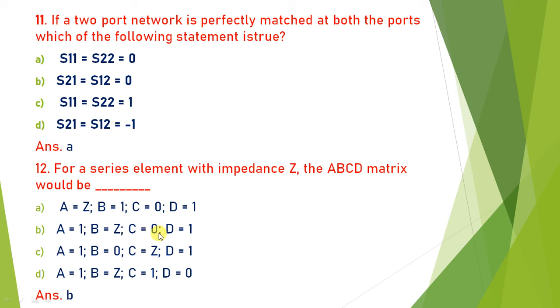Okay, we have already seen the previous MCQ with the figure of impedance Z in series, with port 1 and port 2, and we are going to see what the S matrix parameters are. So S11, that is A, is equal to 1. S22 is equal to D equal to 1. S12 is equal to Z, and that is equal to B, and S21, that is equal to C, is equal to 0. So the answer is B.